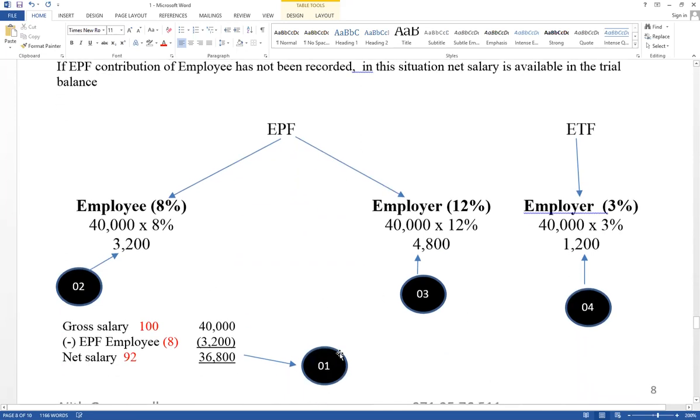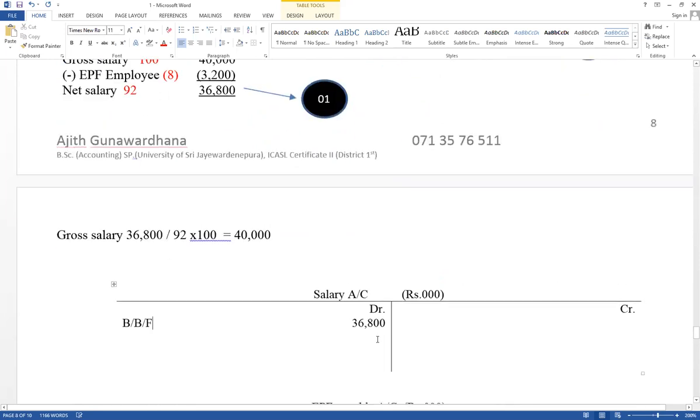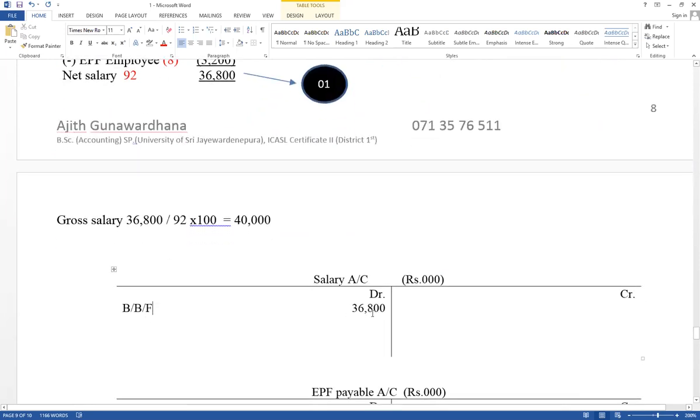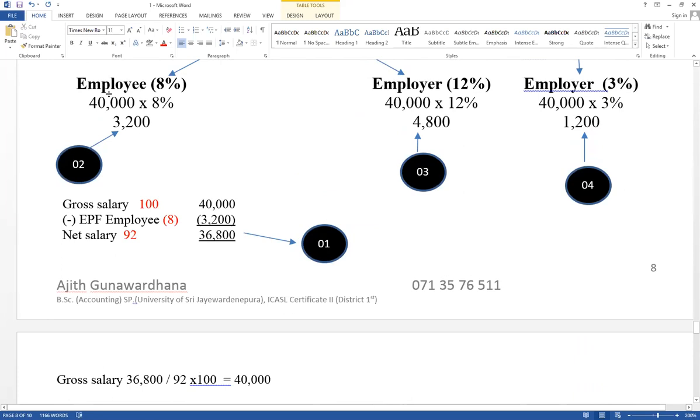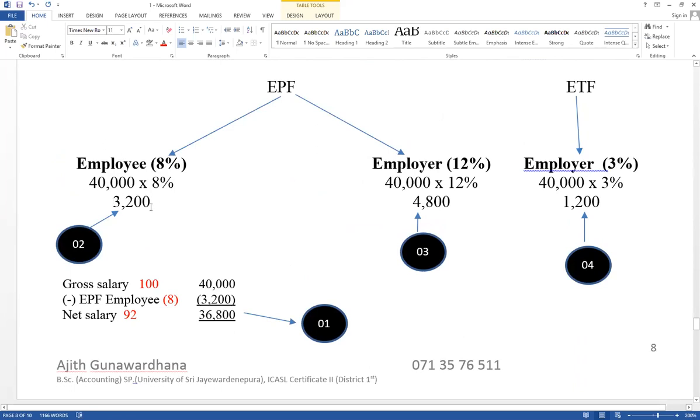Step number 1 is recorded. It is available in the trial balance, that value as a balance brought forward. Therefore, now no need to record step number 1. It has been recorded. Balance part should be done. Therefore, step number 2. Contribution of employee, part of salary. Therefore, this value, salary account debit, EPF payable account credit, 3,200. Step number 1, no need to record now. It is available in the trial balance, recorded already.